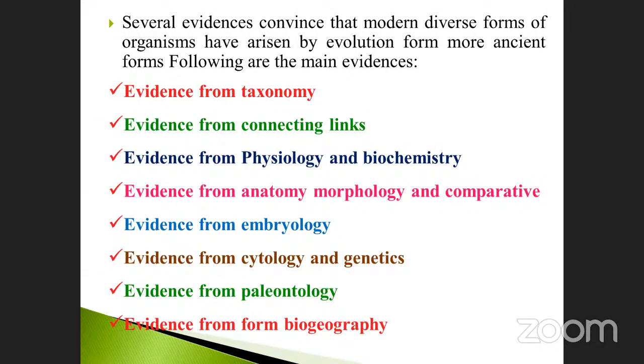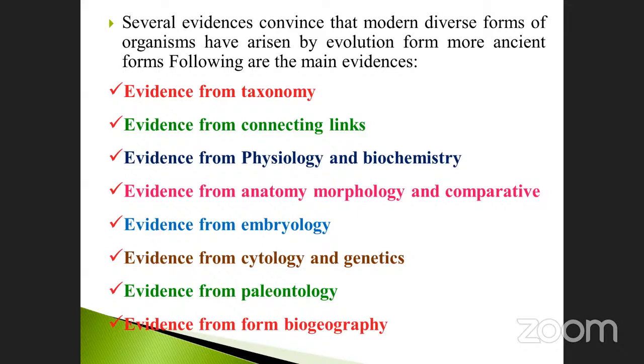See here, there are so many evidences that have been reported. Several evidences convince us that the modern diverse forms of organisms have arisen by evolution from more ancient forms. Following are the main evidences. So many evidences have been reported by scientists, such as taxonomical, physiological, morphological, comparative anatomy, embryology, cytology, genetics and paleontology. It may be taxonomical evidence.